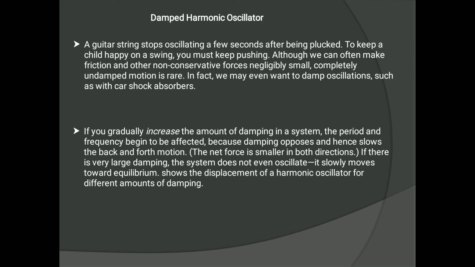If there is very large damping, the system does not even oscillate, it slowly moves towards equilibrium only, and this shows the displacement of a harmonic oscillator for different amounts of damping. So I hope you get the point of what exactly a damped harmonic oscillator is.